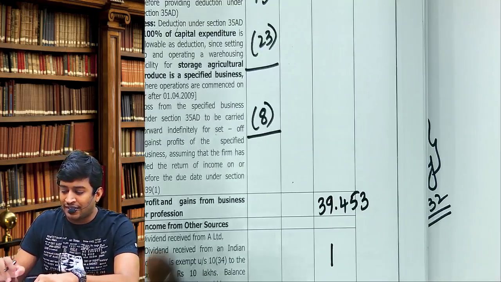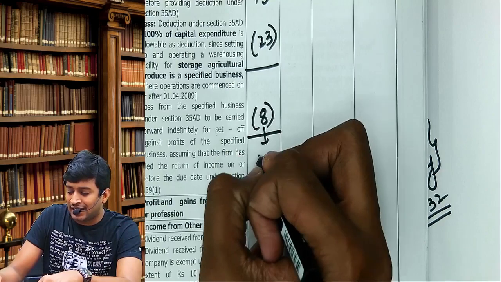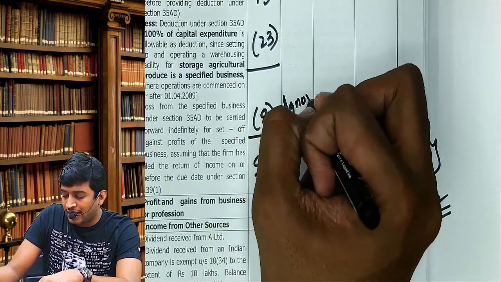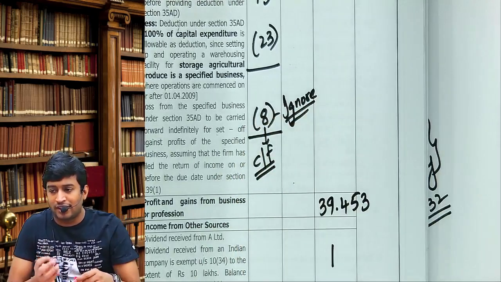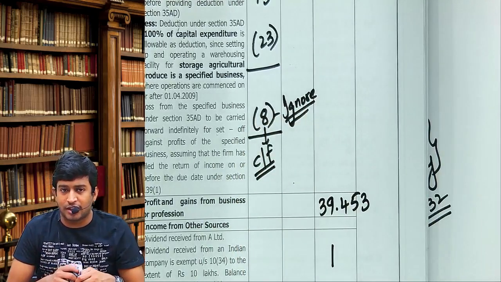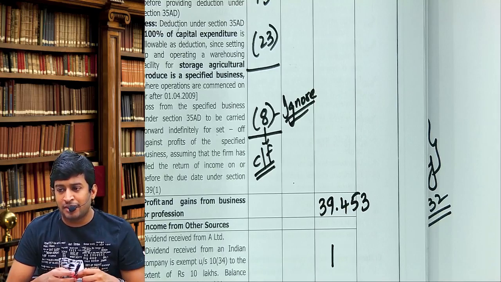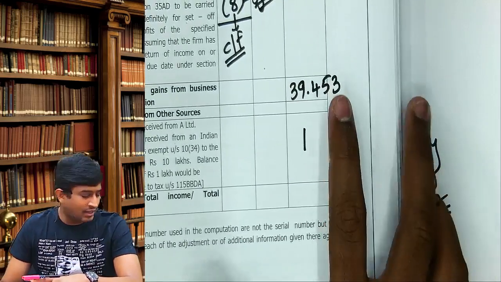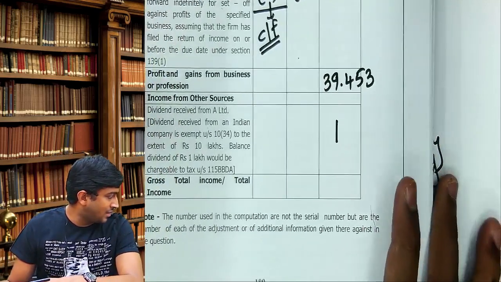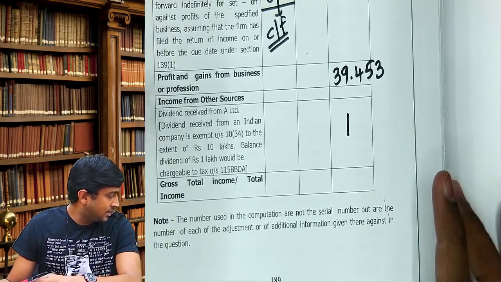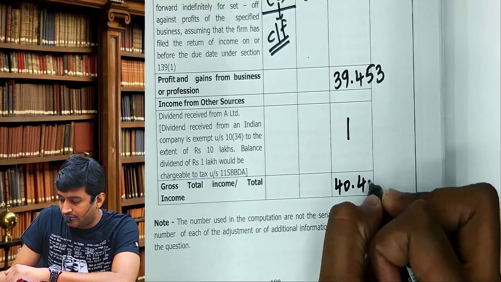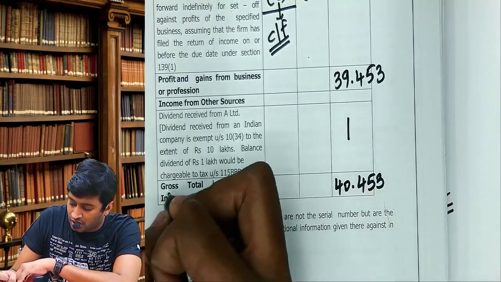And what about the 8 lakhs? Why are we not subtracting this 8 lakhs? Again, this 8 lakhs is carried forward. We will not take it in the computation, because that loss can be set off only with specified business under section 35AD. To that add 1 lakh. 39.453 plus 1 lakh. I'm sorry, 40.453. This is your gross total income.